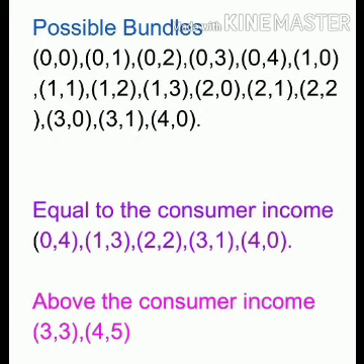This is one combination, and others are 1,0; 1,1; 1,2; 1,3; 2,0; 2,1; 2,2; 3,0; 3,1; and 4,0. These are the possible bundles. The consumer will choose among these bundles according to his income.